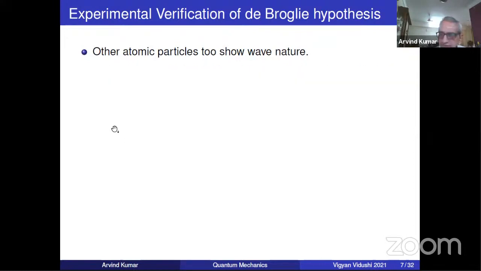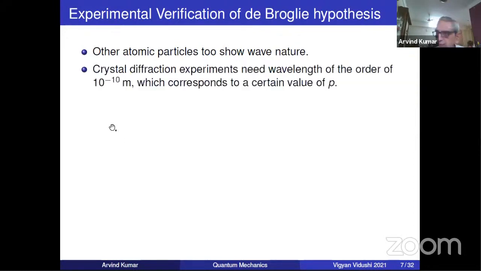Now you have to understand an important point once again, which often is missed out by students: crystal diffraction experiments need wavelength of the order of this. Why? Because the interatomic spacing is of this order. Don't worry about factors. There can be 2 times or 1.5 times or whatever. So it's an order. And so d, as I've told you, wavelength should be of this order.